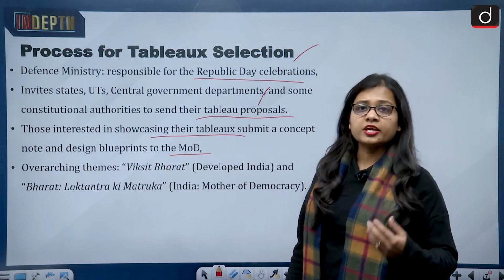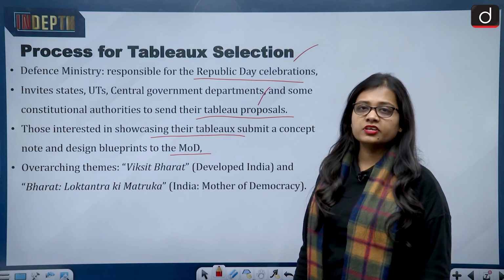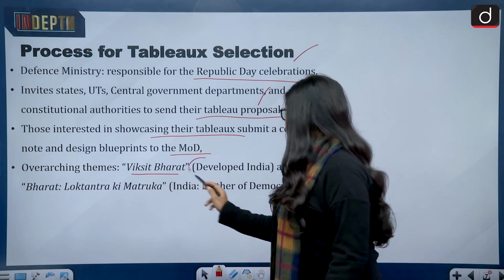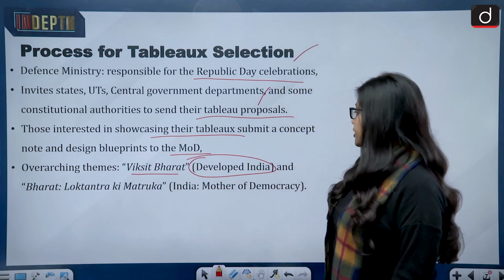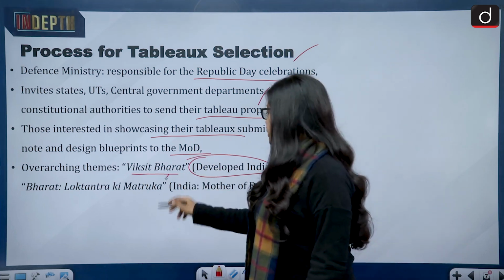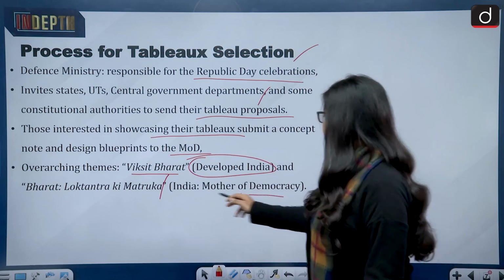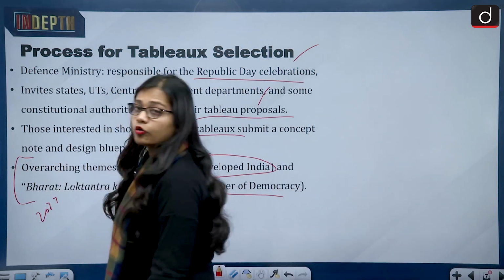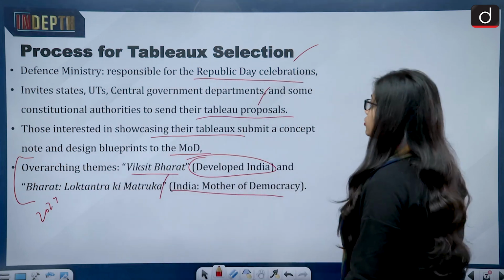And the themes for this year's Republic Day are Viksit Bharat, which is developed India, and Bharat Loktantra ki Matruka, that is India, mother of democracy. So this is the theme for the 2024 Republic Day. So this is the process.